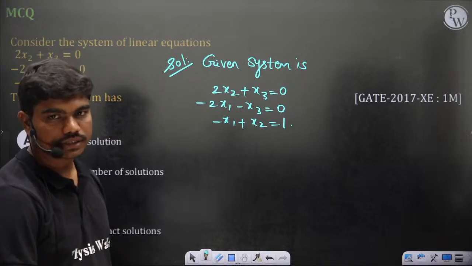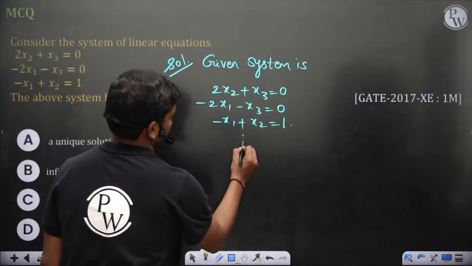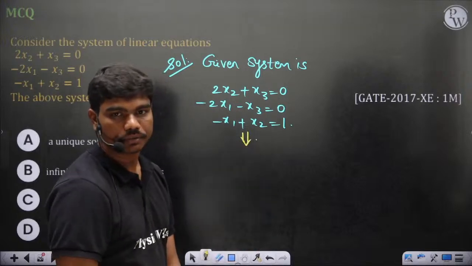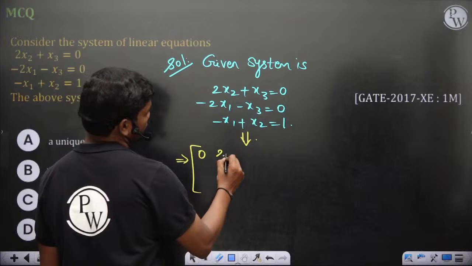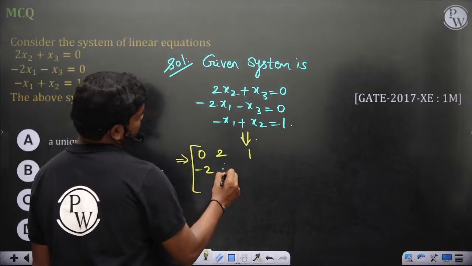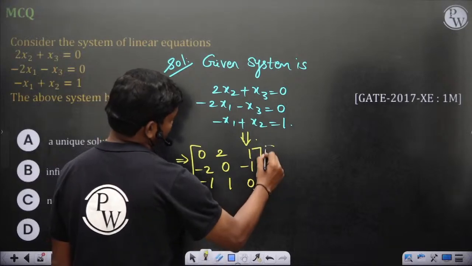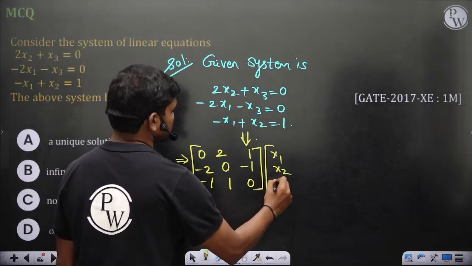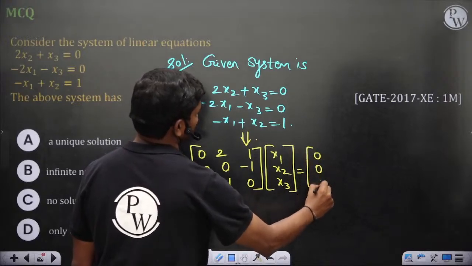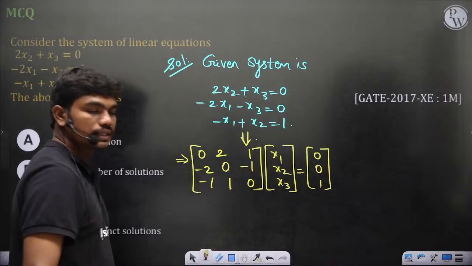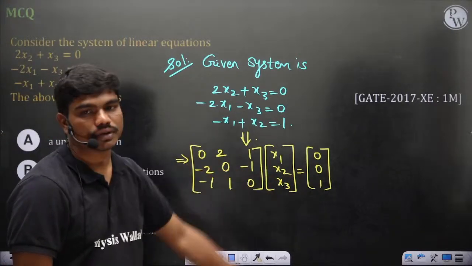If you write this as a system of equations, you would end up with the matrix 0, 2, 1, minus 2, 0, minus 1, minus 1, 1, 0, times x1, x2, x3, equal to 0, 0, 1, of course. So this is the matrix. Clearly it's a non-homogeneous system because you have 1, this is not a completely 0 vector.